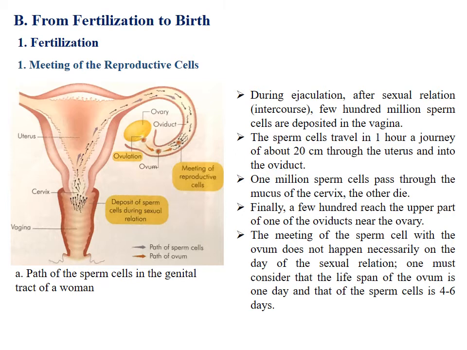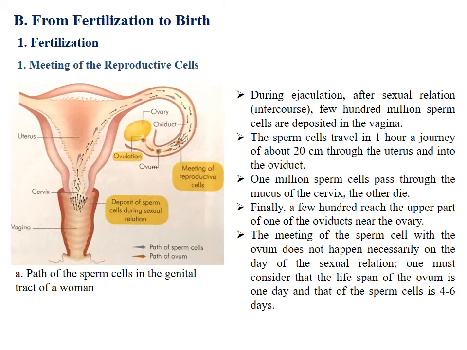So, during ejaculation, after sexual relation or intercourse, a few hundred million sperm cells are deposited in the vagina. The sperm cells travel in 1 hour a journey of about 20 centimeters through the uterus and into the oviduct. 1 million sperm cells pass through the mucus of the cervix and the others die. Finally, a few hundred reach the upper part of one of the oviducts near the ovary.